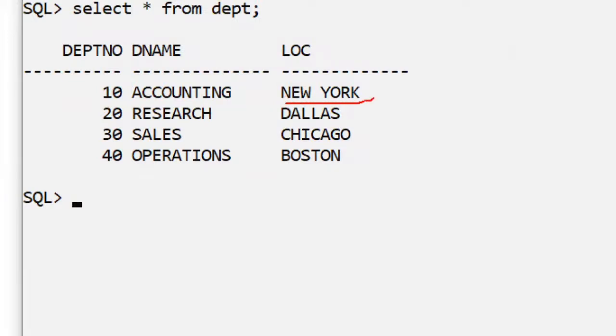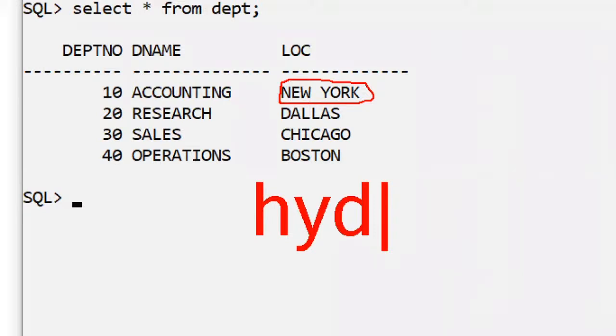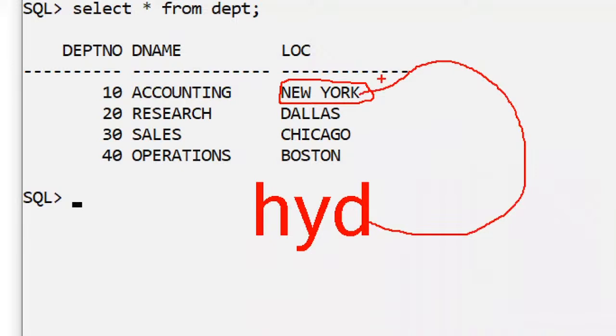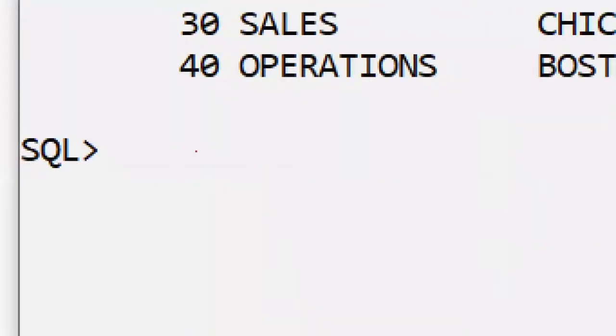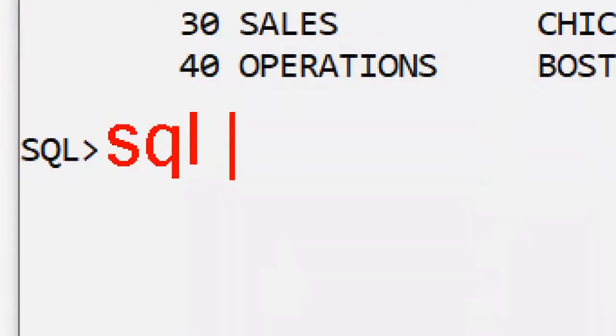Observe here. New York is a city, for example. In my project, today I want to change this New York location into Hyderabad as a location in my project. Suppose I want to change this New York location into Hyderabad location in this relational database. How can I do it? Just at the SQL prompt only, we are using the SQL language. SQL language means a very easy language. How? I will tell you.